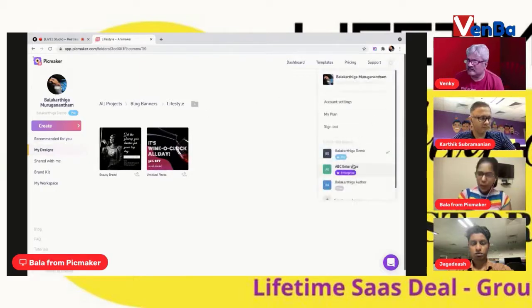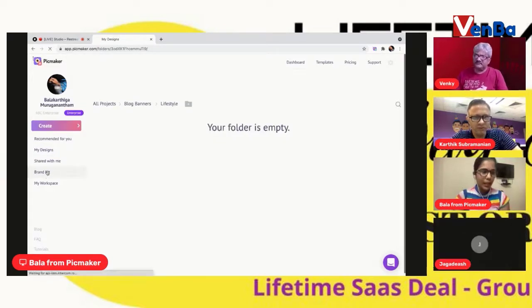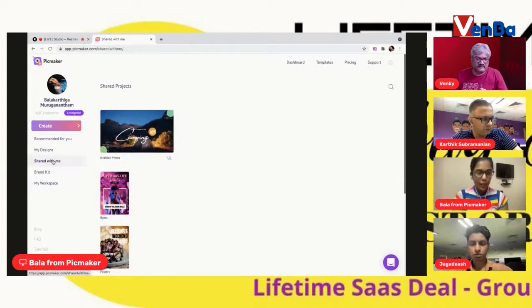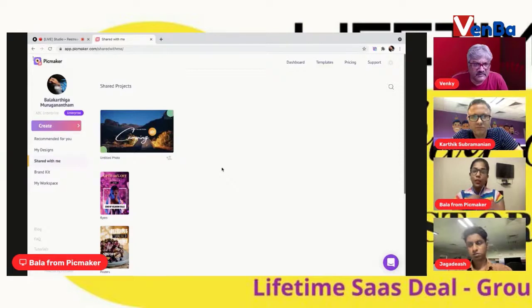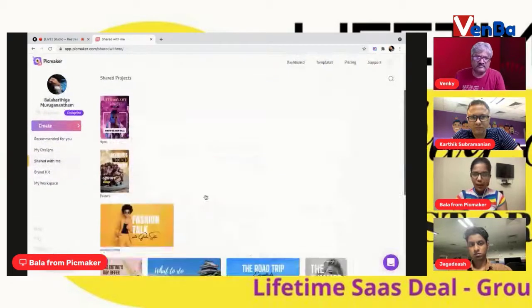So next up, let me switch again to the ABC Enterprise. I'm just showing you how seamlessly it works switching back and forth. So you can see that next up after the My Designs section, we've got the Shared With Me section. In My Designs, you see all the designs that you created before logging off the last time, right? In Shared With Me, it shows all the designs that your teammates have shared with you. It could be either for collaboration, it could be for approval, or it could be just to let you know that this particular design is done, it's ready to get published. So these are the designs that have been shared with us in this particular workspace.